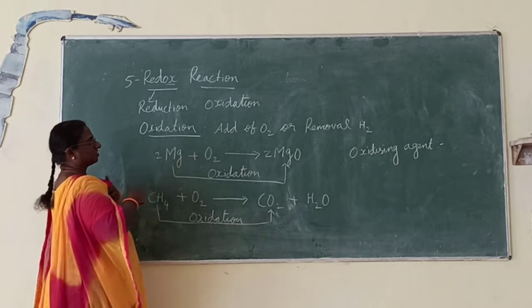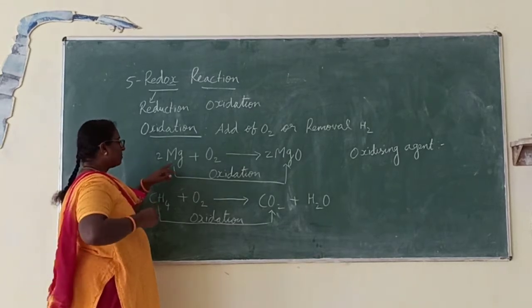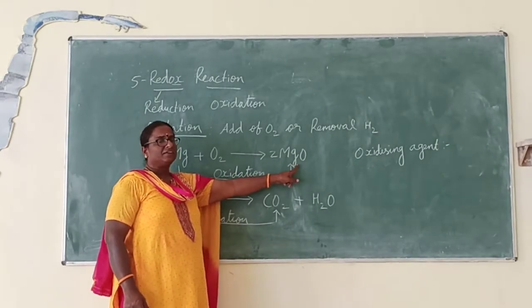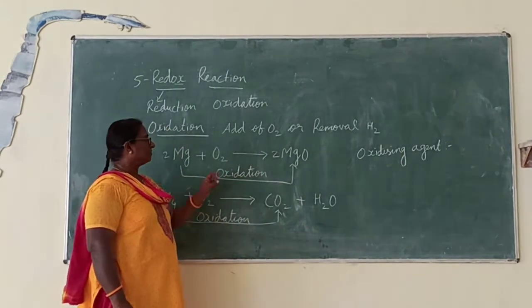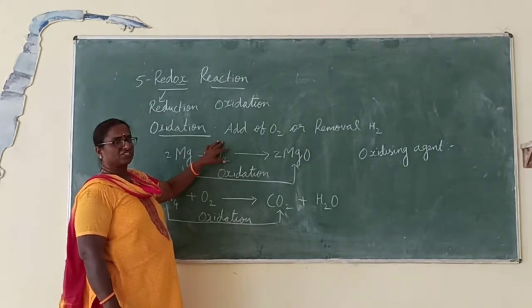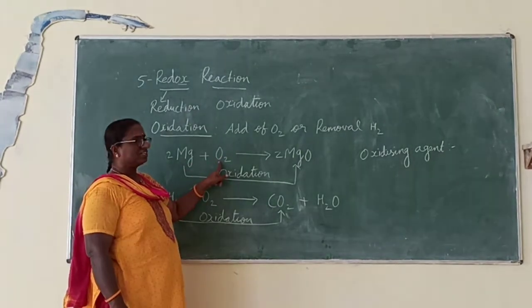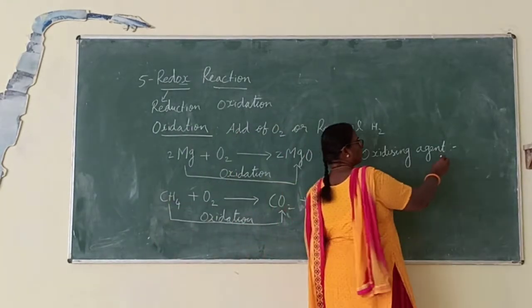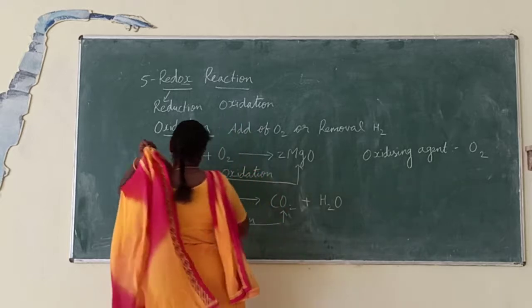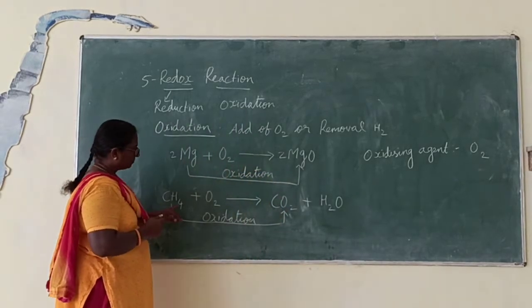Here in this reaction, let us see. For magnesium changing to magnesium oxide, from where does it get its oxygen? From this oxygen only. Therefore, in the first reaction, which is the oxidizing agent? Oxygen. Which is the oxidizing agent in the first reaction? Oxygen. Now, let us see the second reaction.